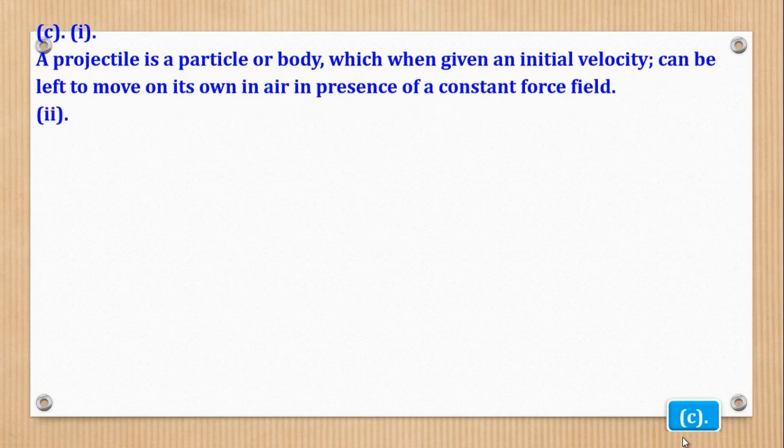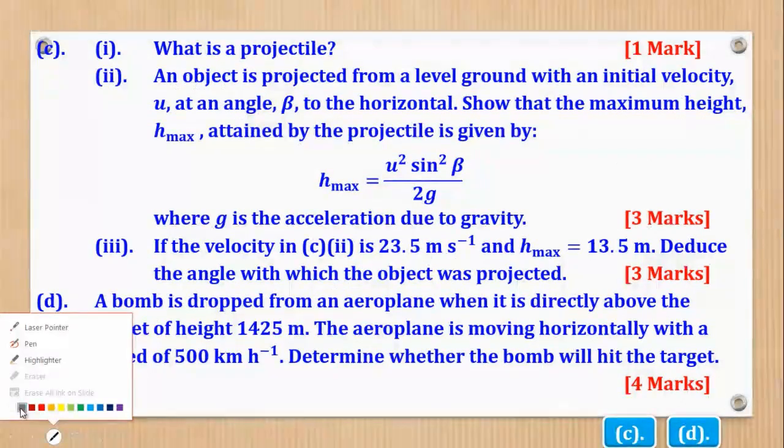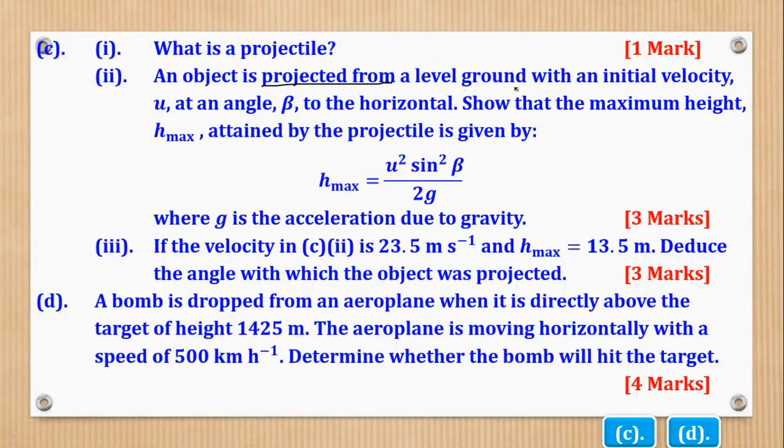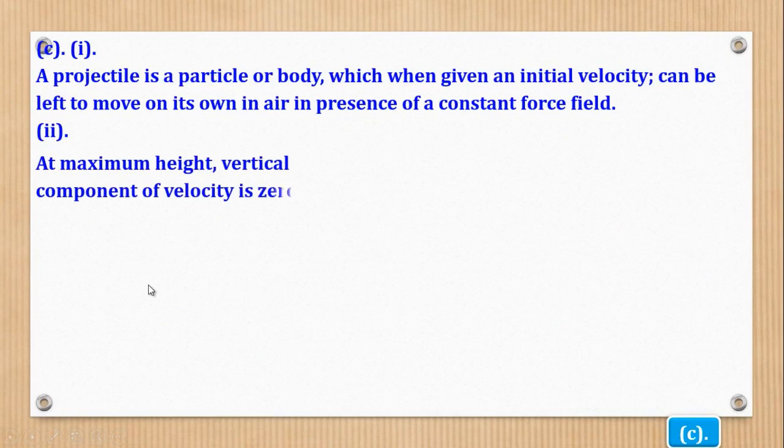Then Roman 2, an object is projected from a level ground with an initial velocity u at an angle beta to the horizontal. Show that the maximum height h max attained by the projectile is given by this, where g is the acceleration due to gravity. So we know that at maximum height, the vertical component of velocity is 0.